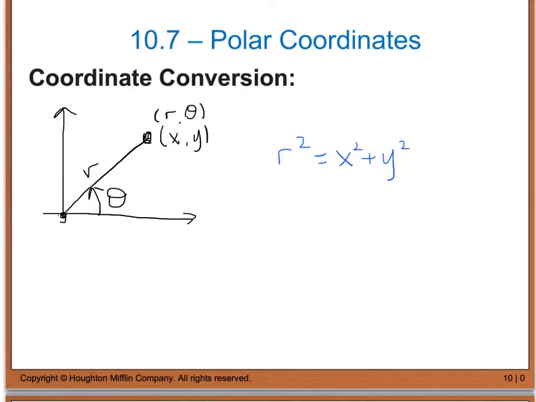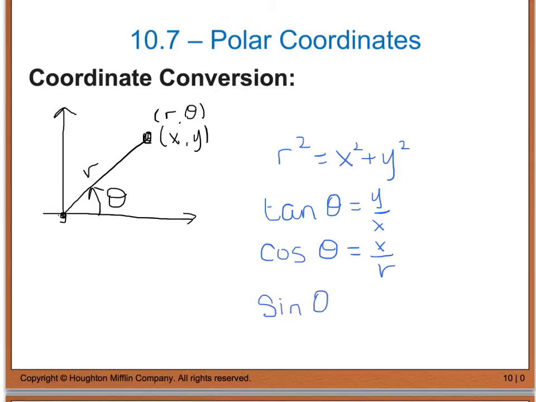just as we have right here. Now, if you think back to the chapters where we talked about trig, we have some relationships that deal with x's and y's and thetas. Those relationships had to deal with the fact that tan theta was really equal to y divided by x. We knew that cosine theta was equal to x divided by the radius r, and sine theta is really equal to y divided by the radius r as well.